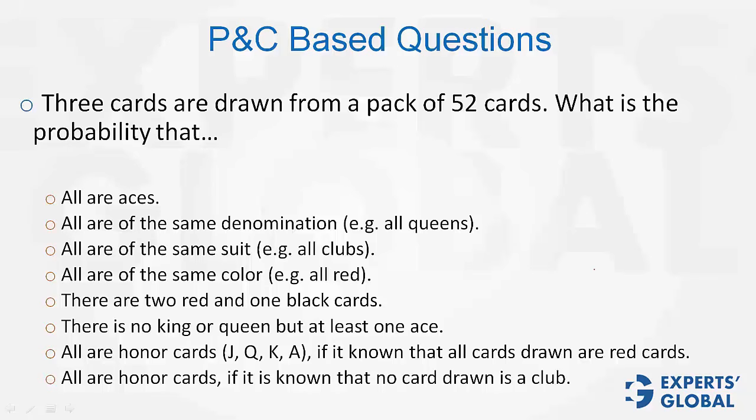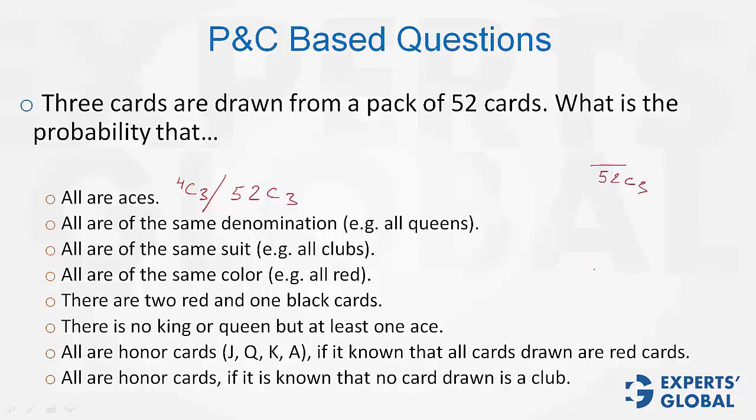Now, the denominator in all or most of the cases would be 52C3. 3 cards are being drawn out of 52. Denominator is that. All aces. There are 4 aces in a pack of 52 cards. Out of 4, 3 are being drawn. So 4C3 divided by 52C3. That's the required probability.